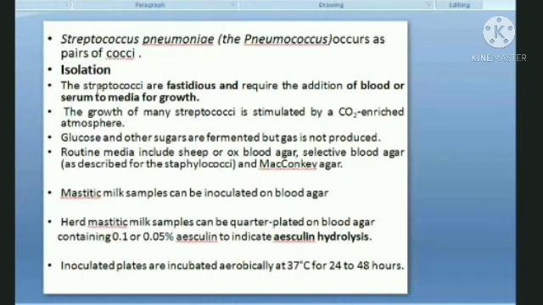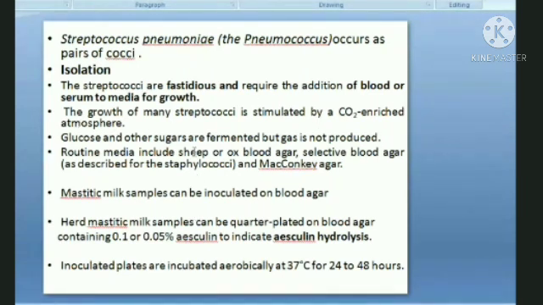Now moving on to the isolation. As we have discussed before, what is the criteria of isolation? Streptococcus are fastidious in their requirement. That means you have to take a medium in which your streptococci can grow. So generally you will take blood agar, or a medium which has added serum. On that only you can grow your streptococcus species. Fine. So you take a clinical sample, you inoculate on a blood agar or the medium which contains serum.